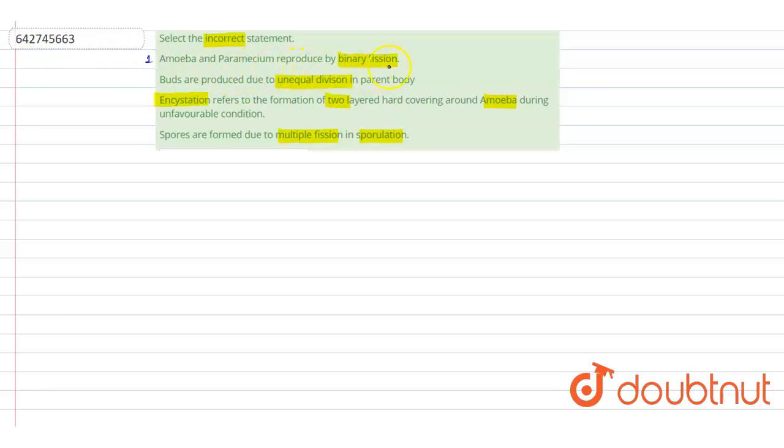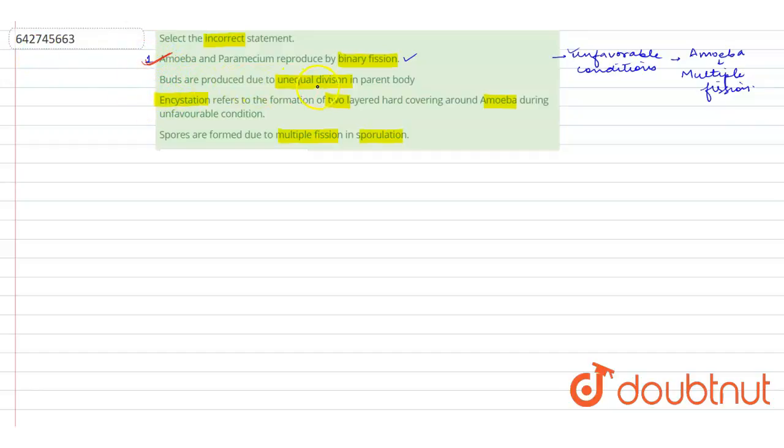Amoeba and paramecium reproduce through binary fission. This statement is very true. Why? Because amoeba and paramecium, they both reproduce through binary fission. Amoeba also does multiple fission, only in unfavorable conditions, alright? But paramecium only ever does binary fission. So this first statement is correct. Now let's look at the second statement.